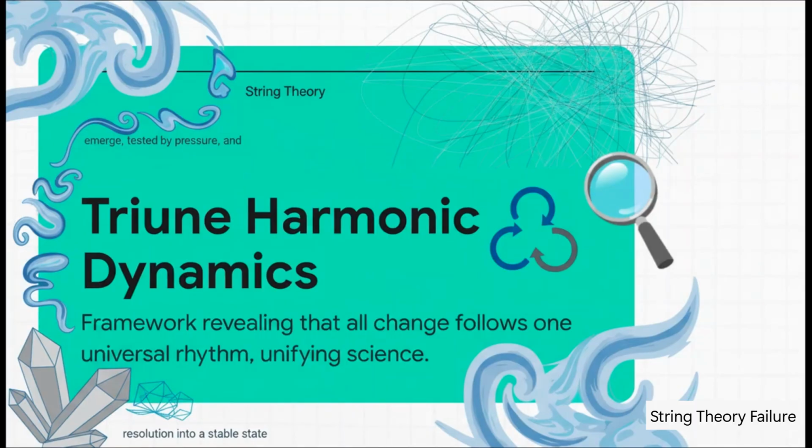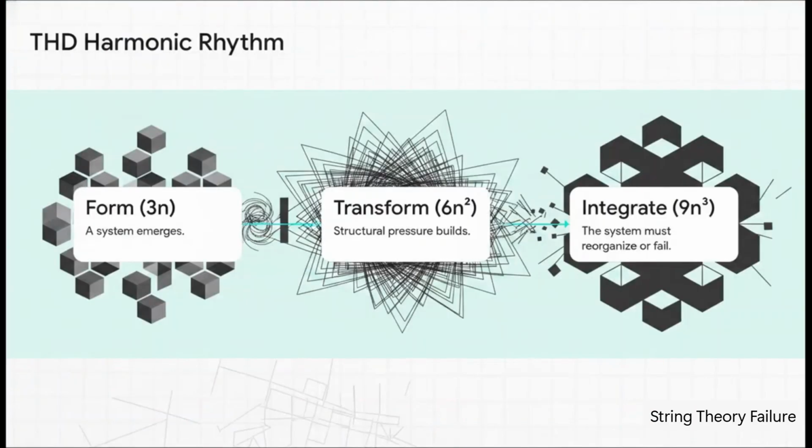It maps out how literally any system, whether it's an energy wave, a physical crystal, or even a theoretical model like string theory, emerges, gets tested by pressure, and eventually has to resolve into a stable state. Everything follows a universal rhythm. Notice the 3-6-9 harmonic rhythm Kevin L. Brown discovered here. Step 1 is form, the system emerges. Step 2 is transform, structural pressure builds up as it interacts with reality. And step 3 is integrate. It must lock into a stable pattern or break apart entirely. The crazy thing? Right now, string theory is totally stuck in step 2. It's gathering massive structural pressure but refuses to lock into a testable reality.